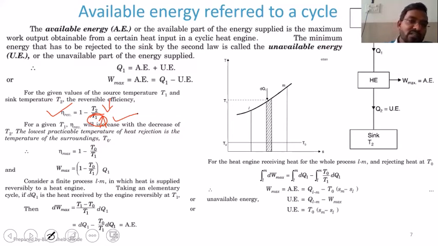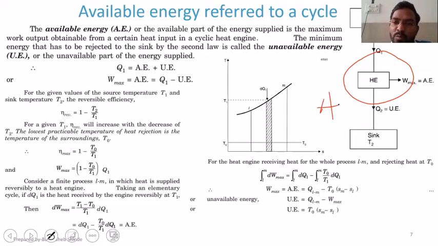So what will be the other choice? Decreasing T2. If you decrease the value of T2 further, we can increase the efficiency. That will be the other choice. So suppose this heat engine is working in the open atmosphere.